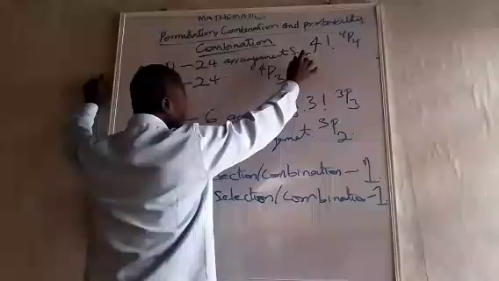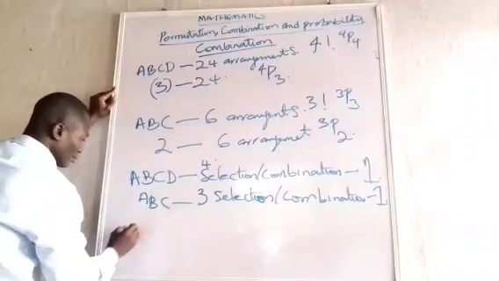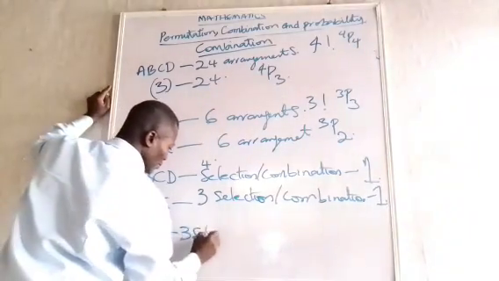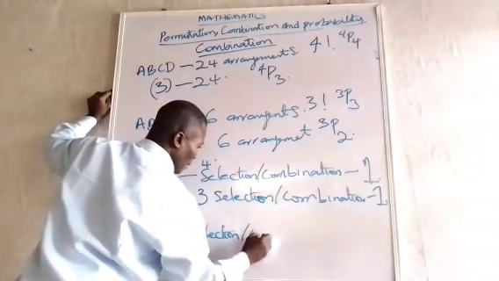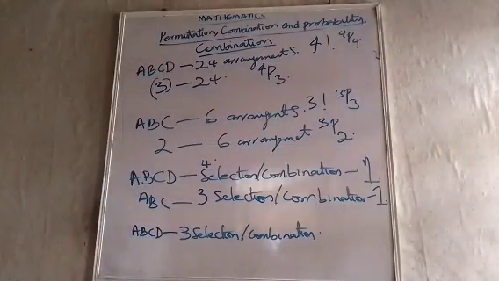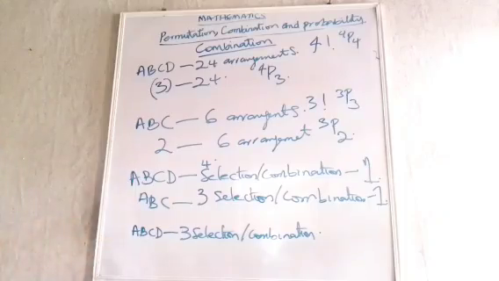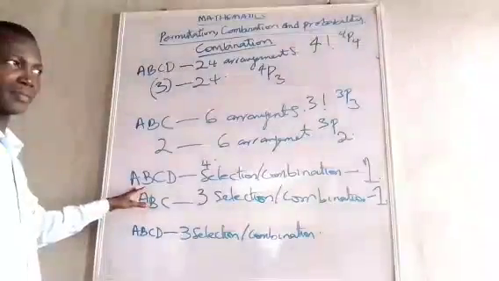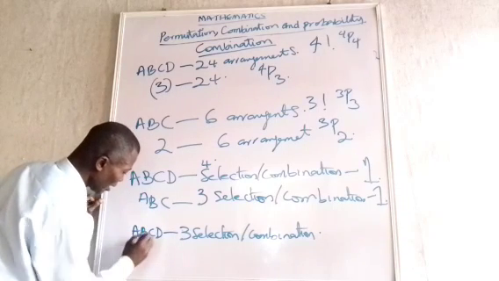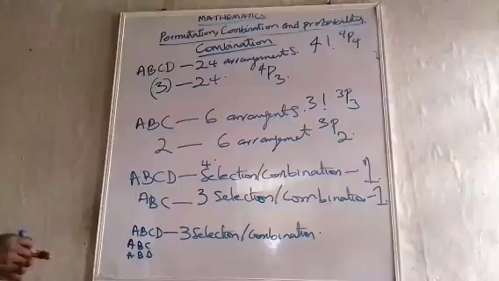This one is the same thing if it's arrangement. This one is the same thing if it's arrangement. But if I say, out of A, B, C, D, I want to make a selection of 3, or combination, I'm going to have something like A, B, C, A, B, D, like that.